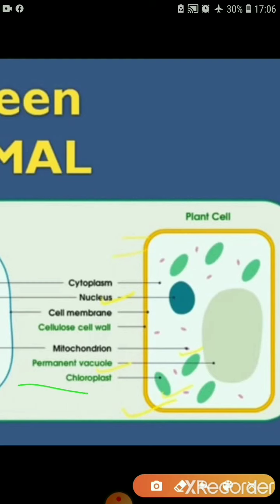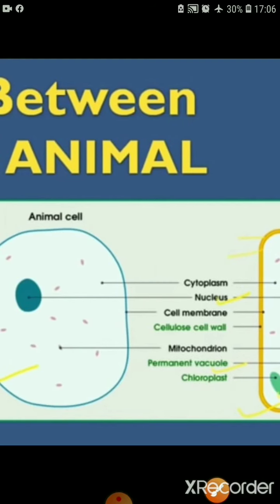In some cases it can be in animal cells. As you are able to see here, it is not present. Animal cell does not have vacuole. Vacuole would be present only in plant cell. It is in big size and it is permanent, right. How is it? It is permanent.